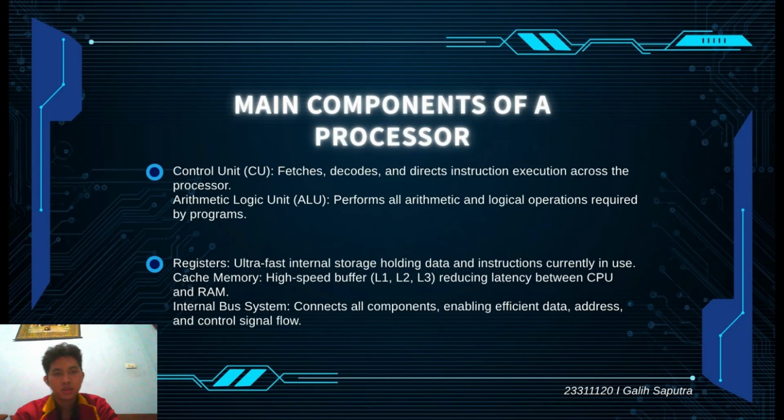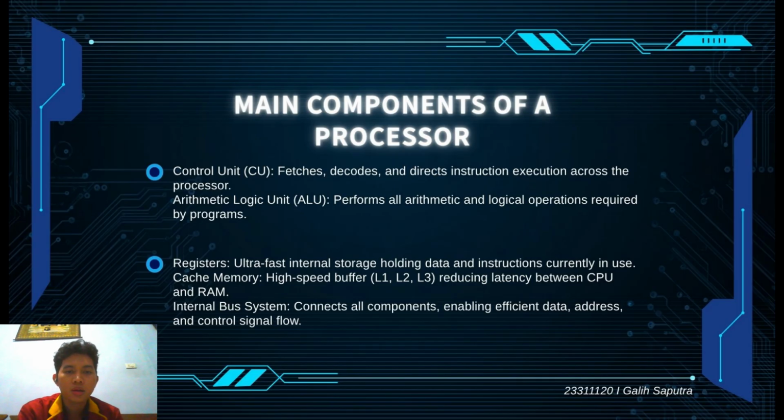Next is the main components of a processor. A processor is made of several important components that work together. These components include the control unit, the arithmetic logic unit, registers, cache memory, and the internal bus system.